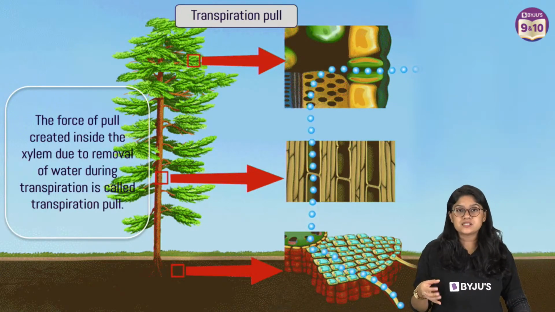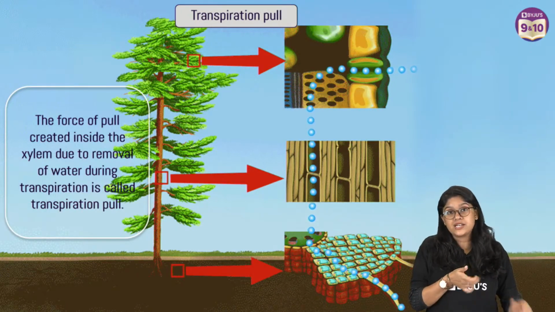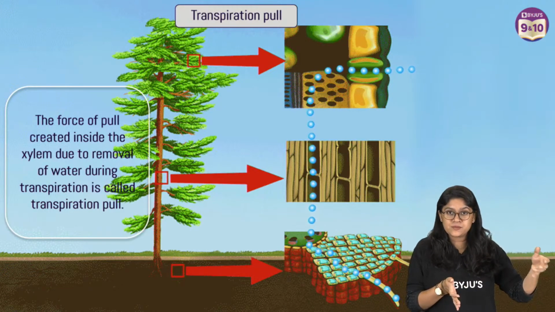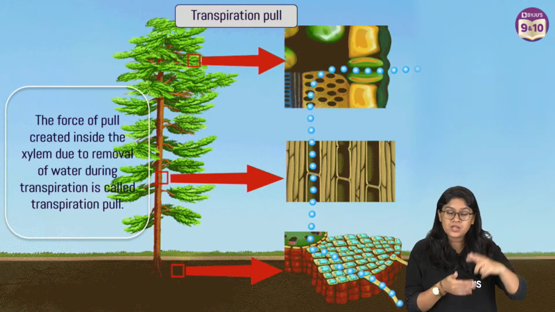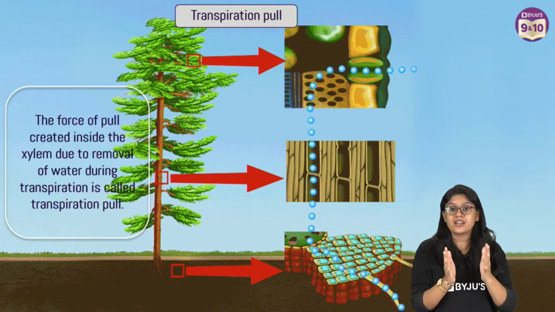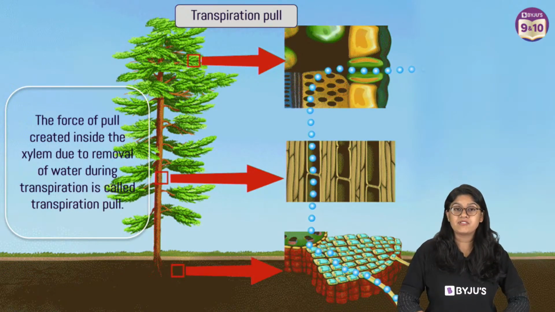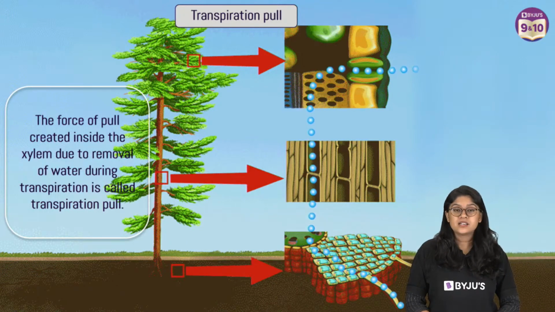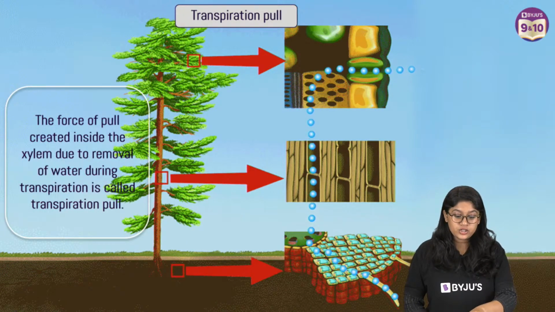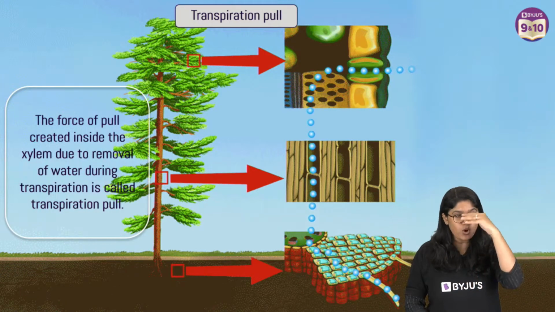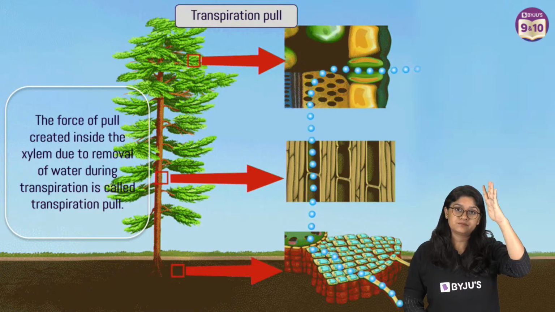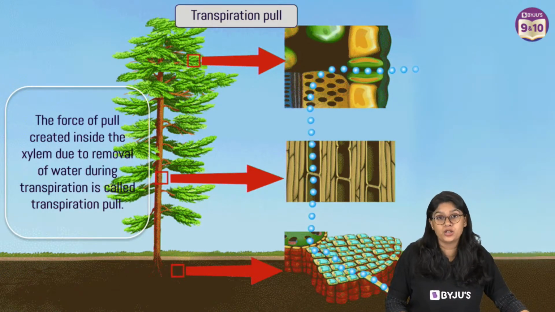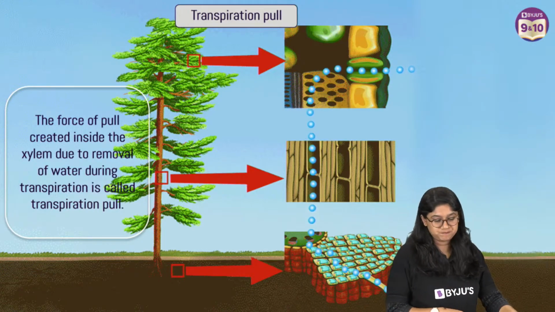So what happens? There is a root pressure which initiates movement of the water molecules. From there it moves to the xylem. In xylem, of course, a suction is created. And in xylem, we have different types of forces that act upon the water. And as during the transpiration the water vapors are lost, it creates a suction pull, and that's how the water moves up.